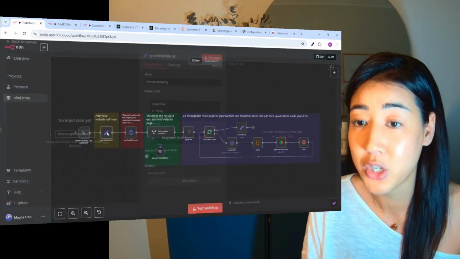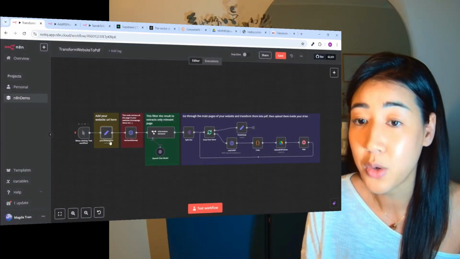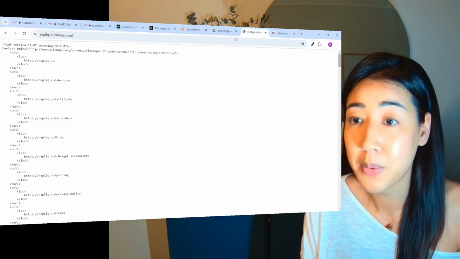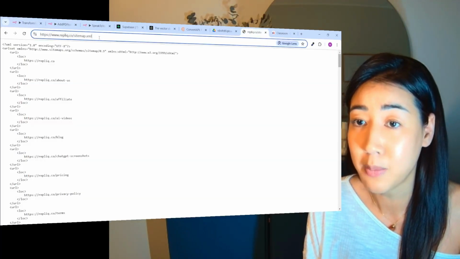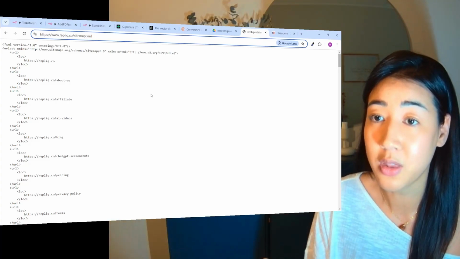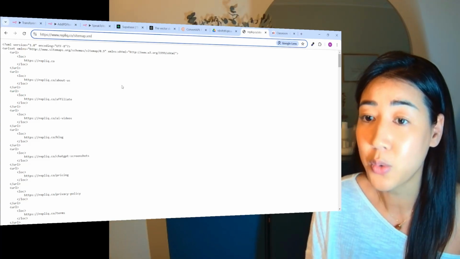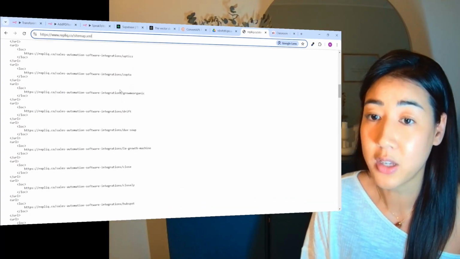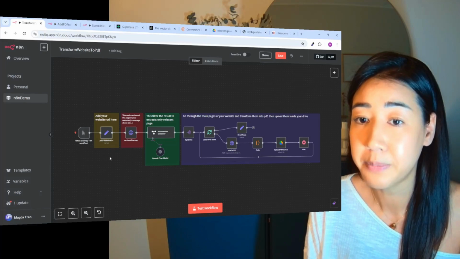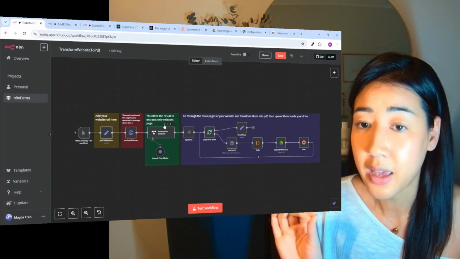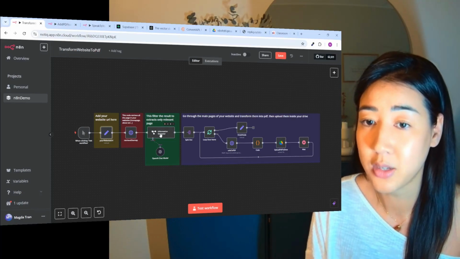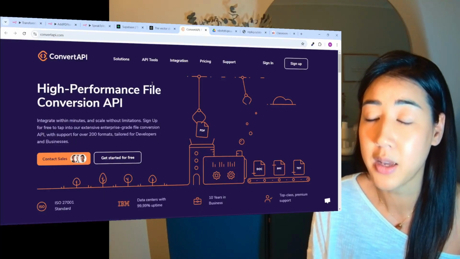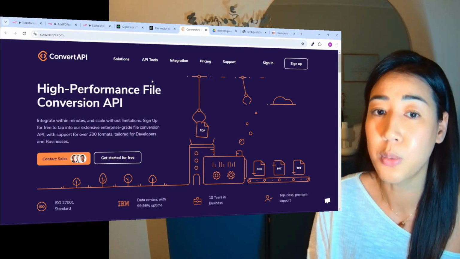Okay, so let's go back to the first step, where in the first node here we're just going to add our web page. So we added our web page right there, and then we're going to collect all the pages in your website, like your home page, about page, etc. And we do that basically by going to sitemap.xml. All websites you can do this with. If you visit sitemap.xml, you're going to have all of the URLs on that website. So this is what we are retrieving. So we retrieve all of these URLs, and then we're going to filter out the results to extract only the relevant pages. Okay, so when we've extracted the pages, we're going to then use something called Convert API to convert our website into PDF files.